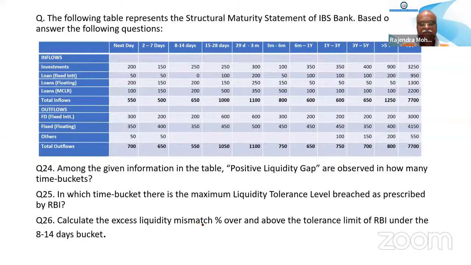Calculate the excess liquidity mismatch percentage over and above the tolerance limit of RBI under the 8 to 14 days bucket. Already you have calculated this one. Excess was 31.36 or something, 36 something. 36.43, sir. 36.43 minus 15. So 21.36 or whatever is coming, that will be the answer.